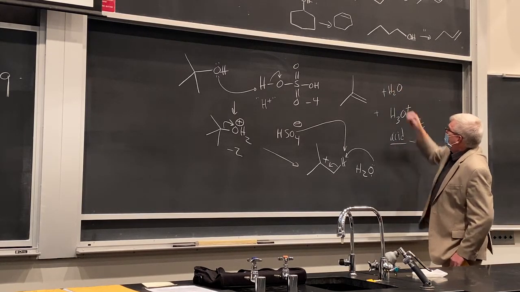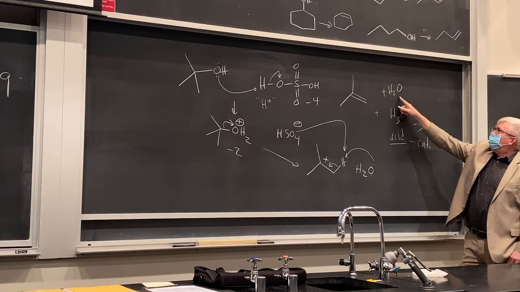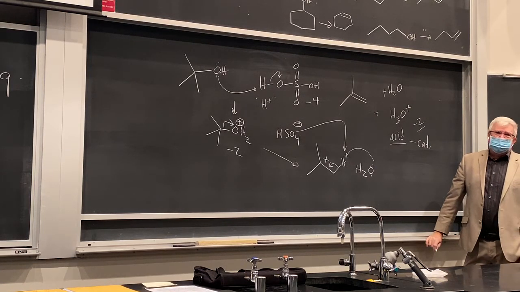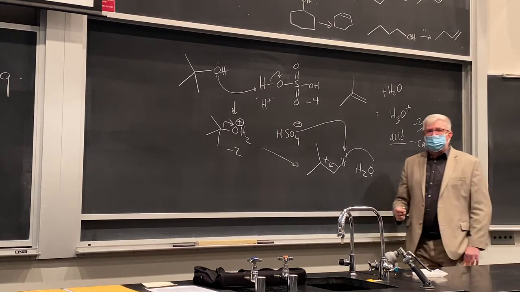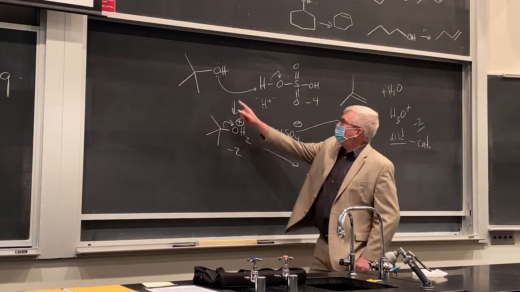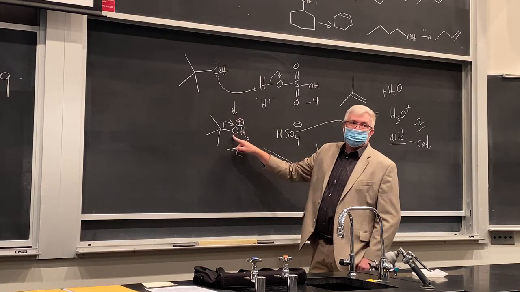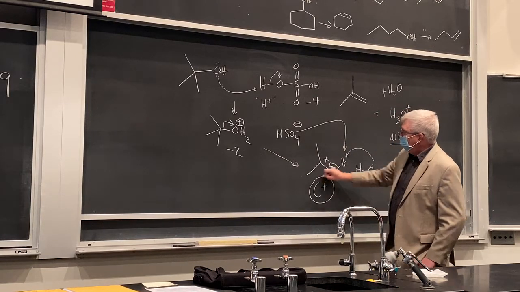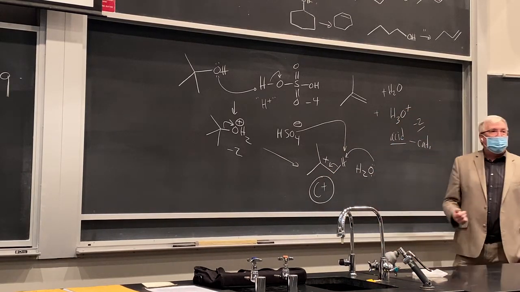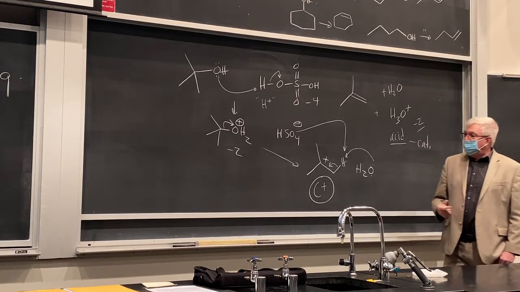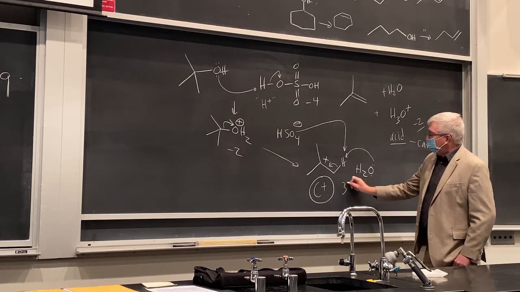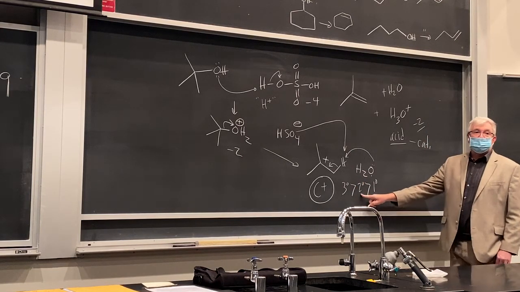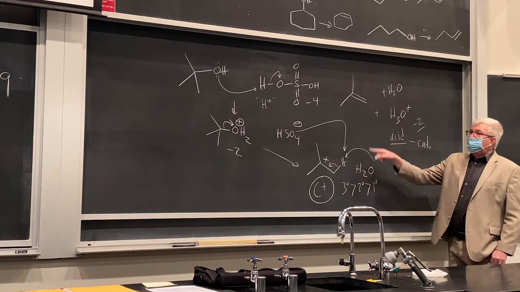It will build up. And as the reaction goes on, it's actually more likely that water will function as the base, okay? But that's a little detail of the mechanism. The key thing here for you is to recognize we need to protonate the alcohol first, hydronium ion, and we need to form what? The carbocation. And that's really the key here. And you can already see why tertiary is faster, right? The stability of the carbocation. Tertiary is more stable than secondary, more stable than primary. So secondary will be slower, but it'll be the same mechanism.